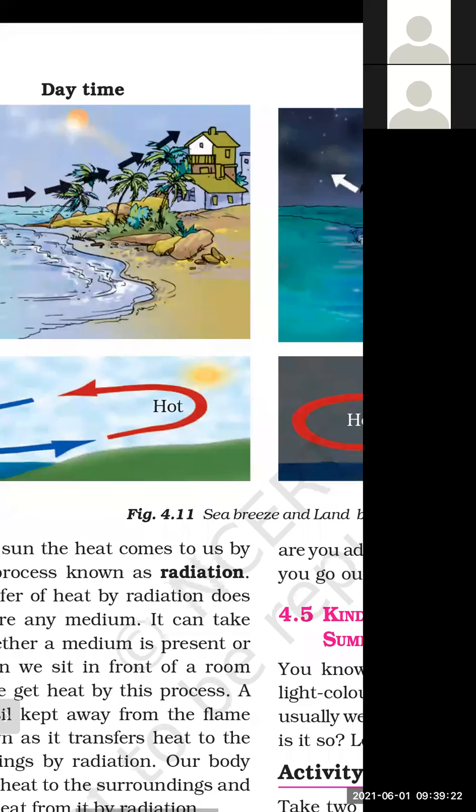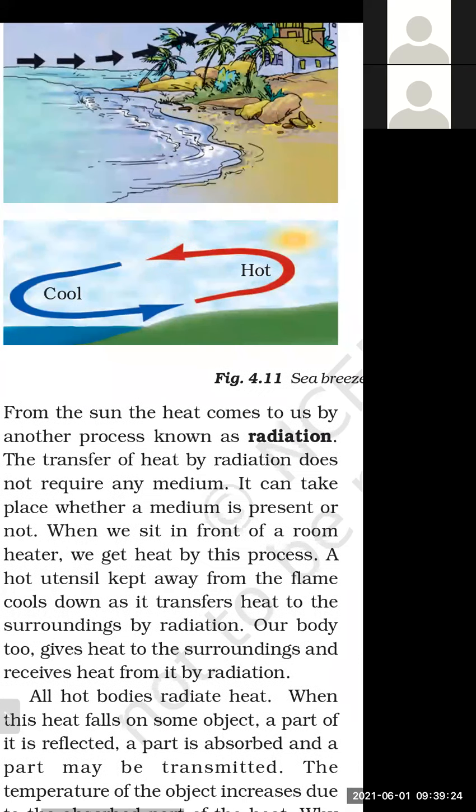Then the third method which we have discussed is radiation. The heat is coming from the sun and it reaches the earth. By which method does the heat come from the sun to the earth? It is by the method of radiation.